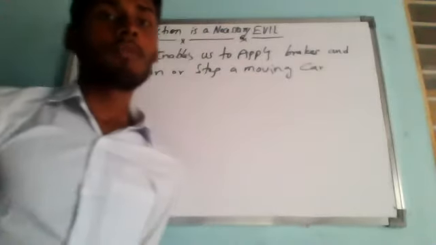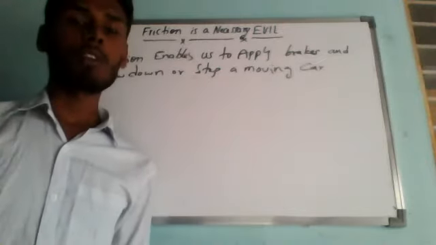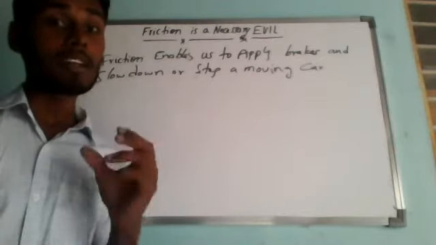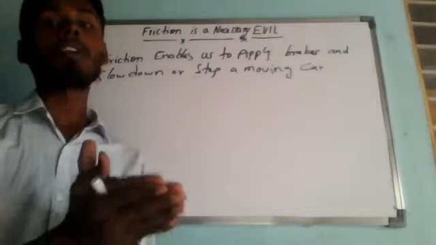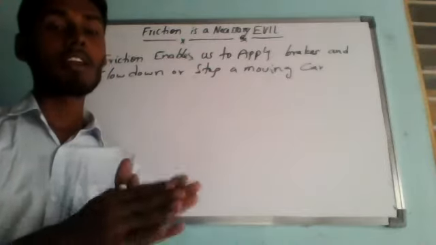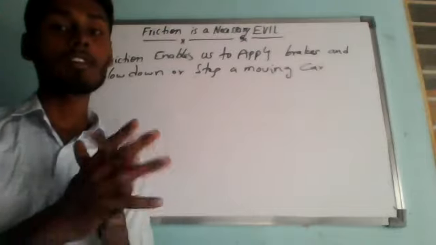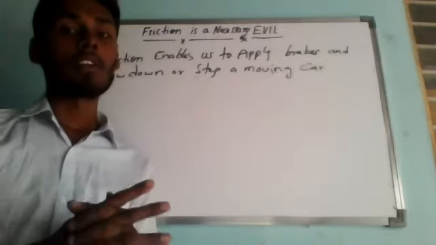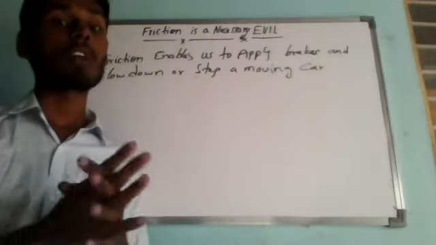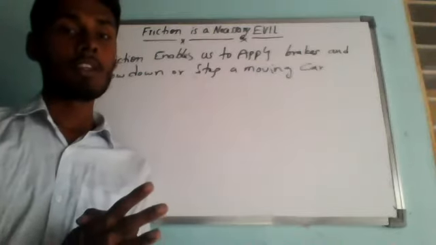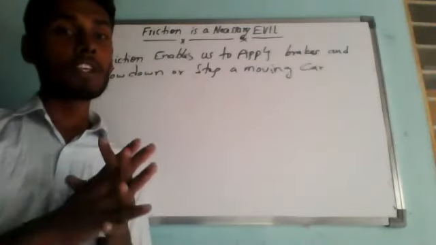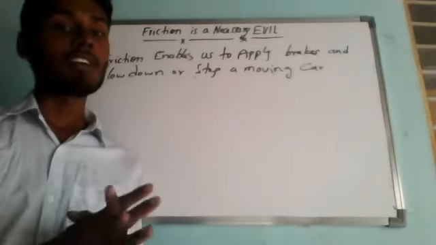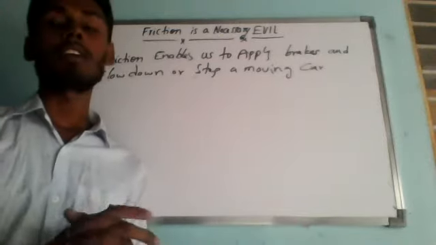So what is going to happen? Friction enables us to apply brakes and slow down or stop a moving car or any kind of vehicle. The friction between the brake pad and the rim prevents the wheel from moving ahead. Due to this, the running bicycle or any vehicle slows down and finally stops. If there were no friction, once a vehicle started moving, it would never stop because brakes would not work without friction. Had there been no friction between the tires and the road, vehicles could not start, stop, or change direction.